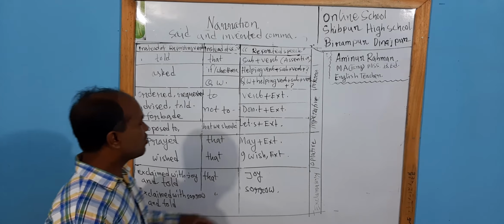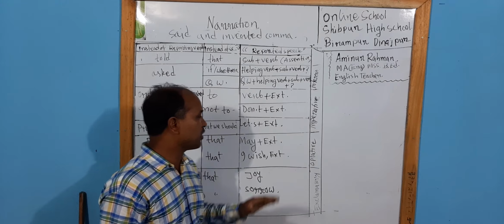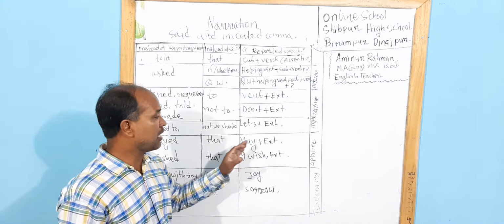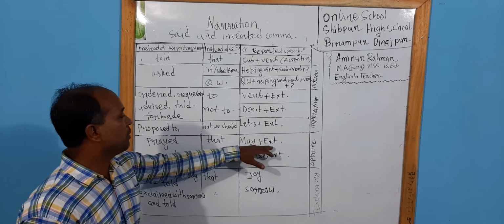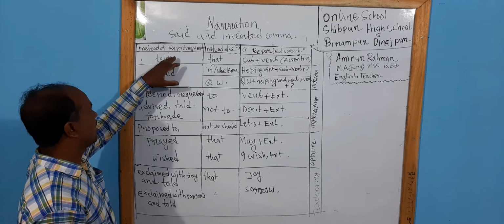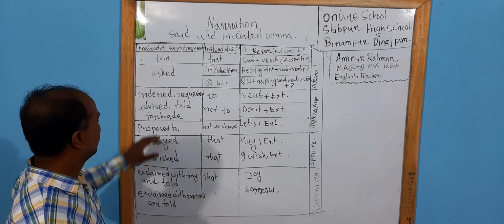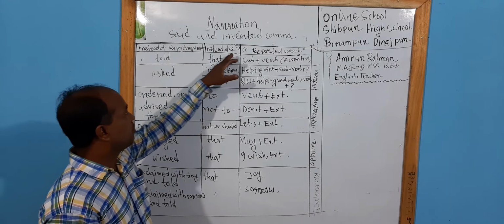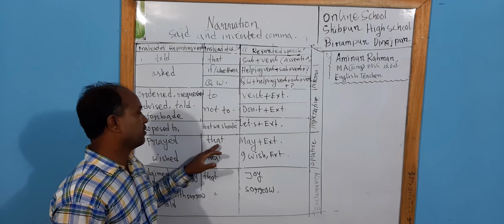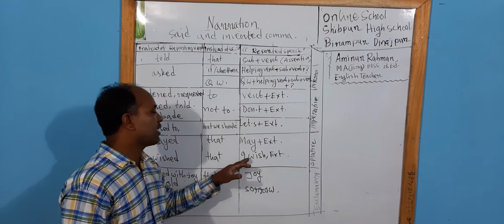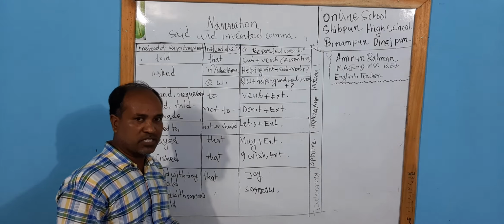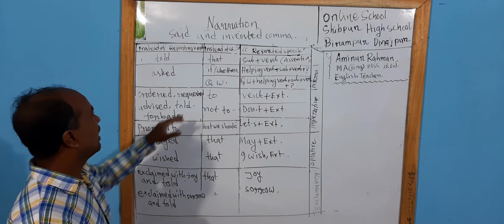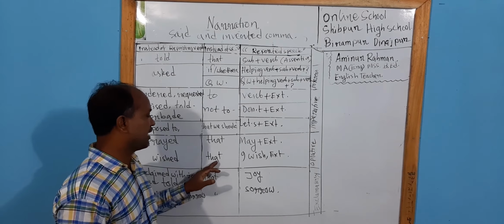Now I want to discuss with you the optative sentence. If we get optative sentence, then may or extension. If we get may or extension, instead of repeating verb, we'll use here prayed. Then instead of inverted comma, we will use here that. If we get I wish plus extension, instead of repeating verb, we will use here wished, and instead of inverted comma, we will use here that.